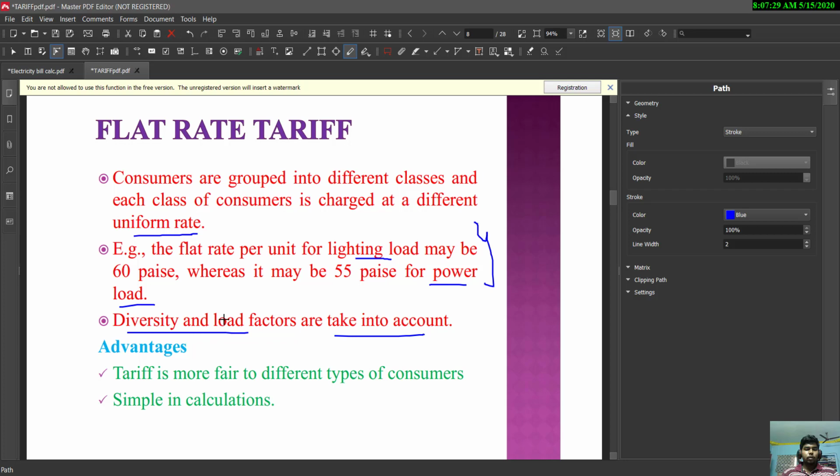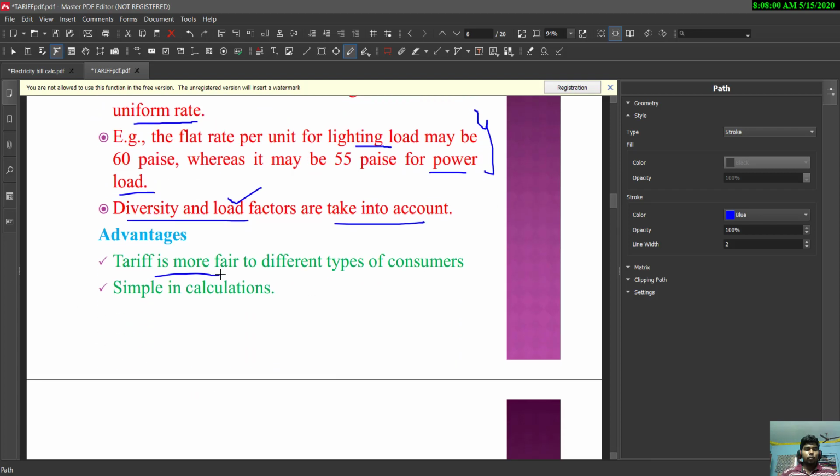Diversity and the load factor: load factor is nothing but the ratio of average load to the peak load or maximum load. That is, the average load consumed by the consumer in a given period of time to the maximum or peak load consumed in a particular time.